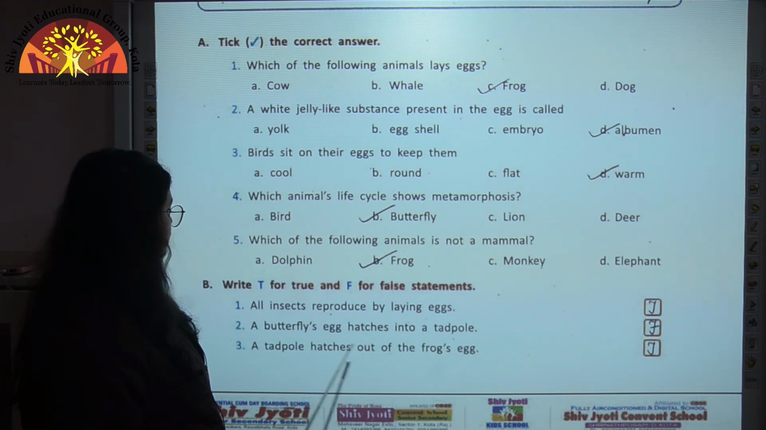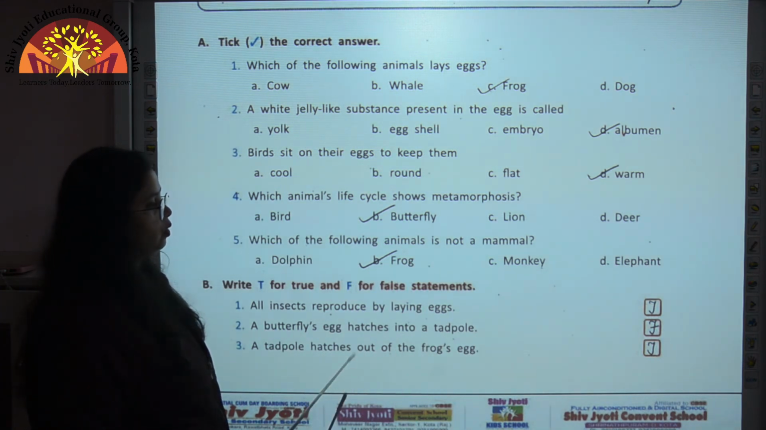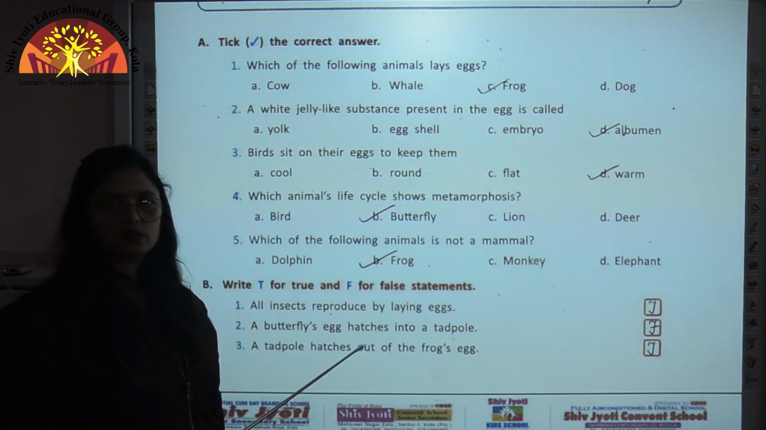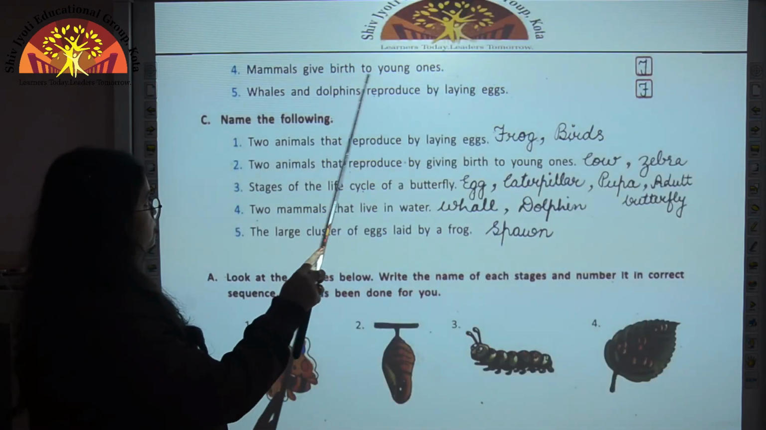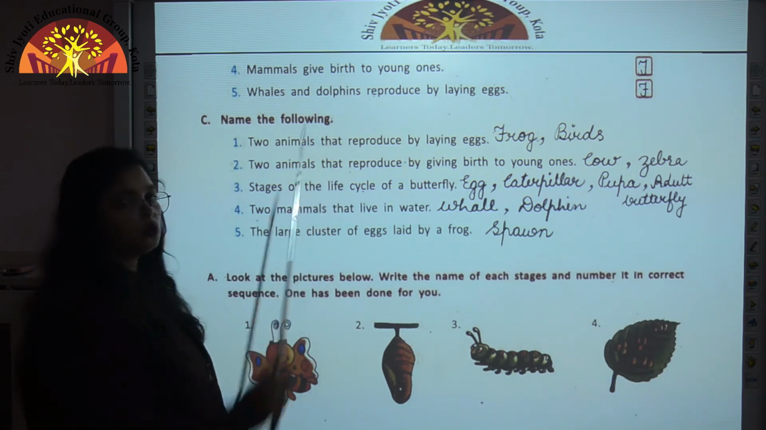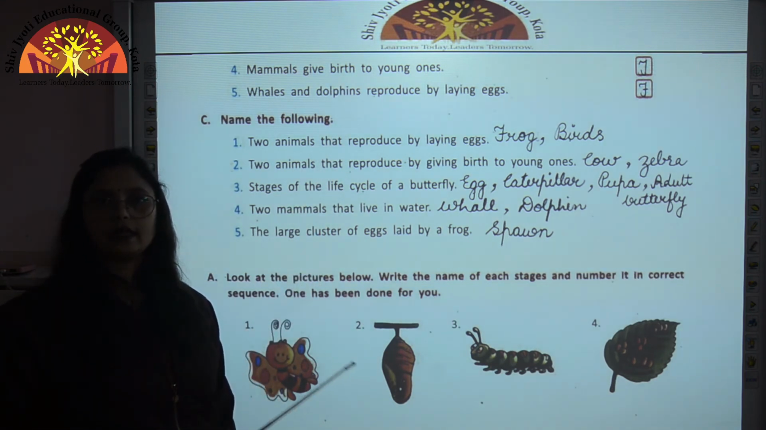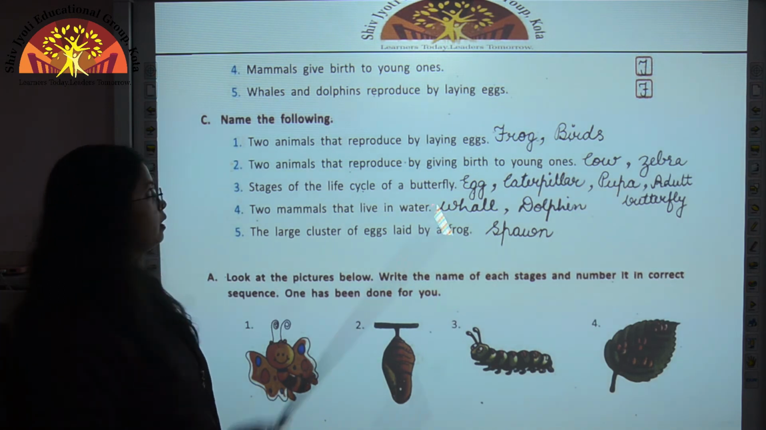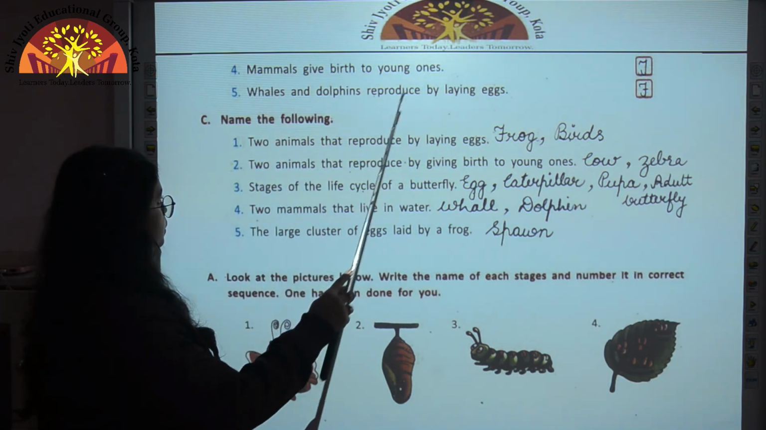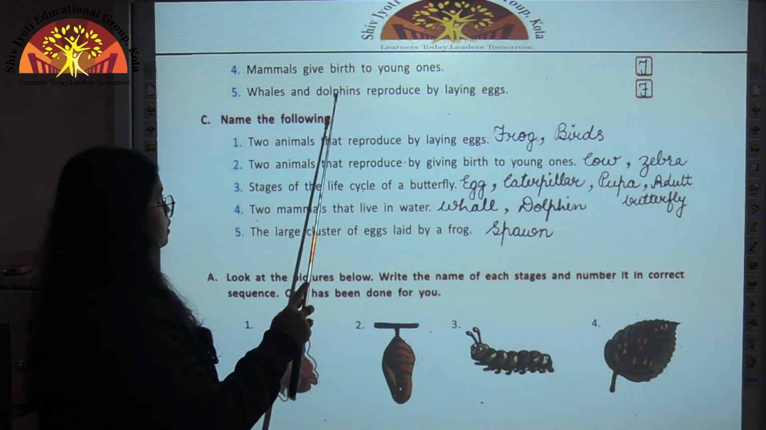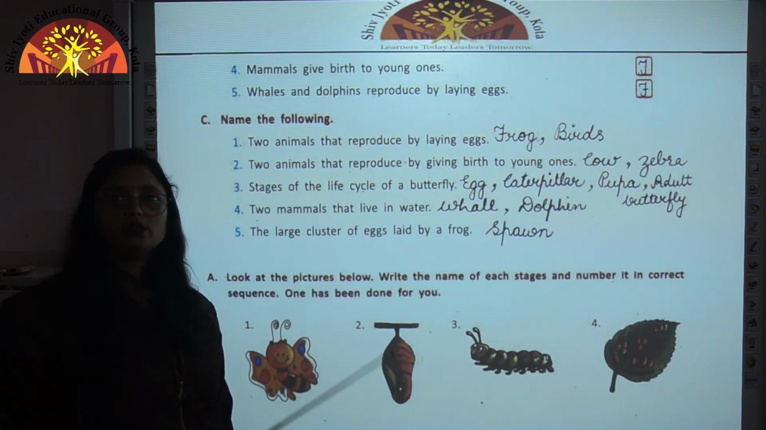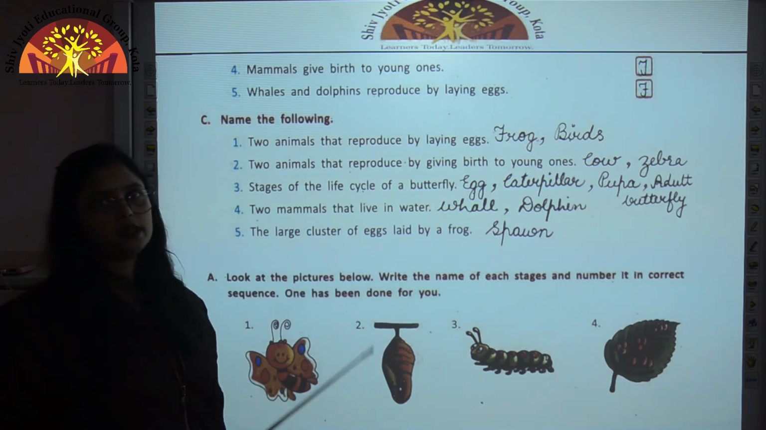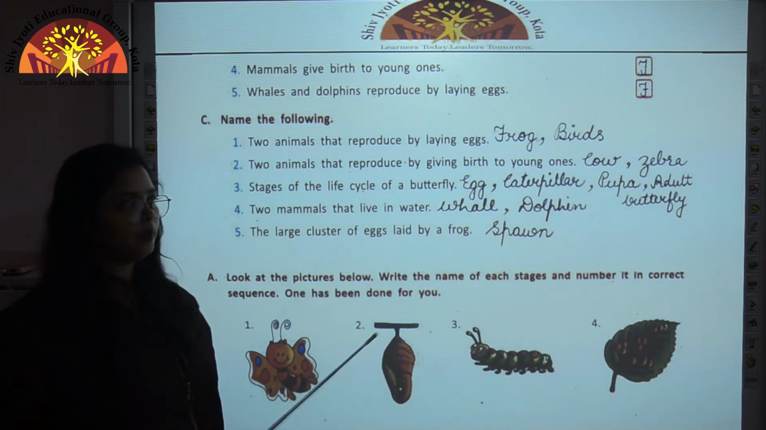A tadpole hatches out of the frog's egg. Now this is a correct statement because larva of frog is called tadpole. Mammals give birth to young ones. Now this is also a correct statement because this is the characteristic feature of mammals that they give birth to babies. Now whales and dolphins reproduce by laying eggs. This is a wrong statement because whale and dolphin both are mammals. They are sea mammals. They reproduce by giving birth to babies.